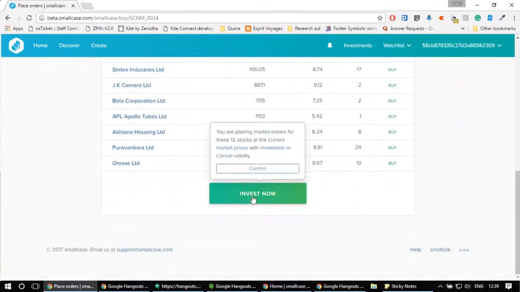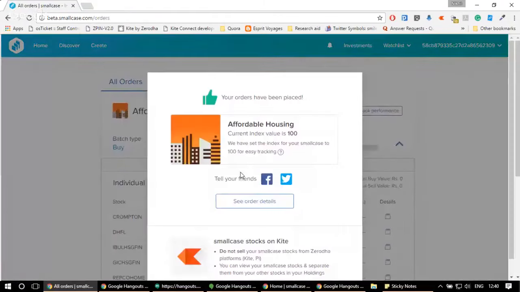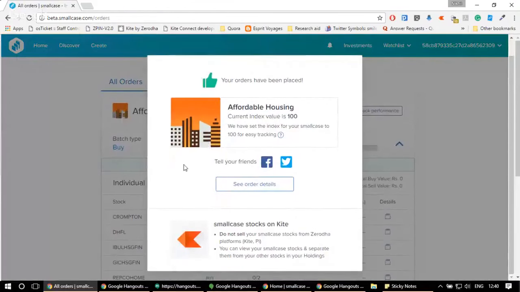Before we place the order, we do a double confirmation from your side and tell you that it's going to be market orders and we are placing 12 stocks at the current market prices. You just need to click on confirm and all the orders would be placed. Now, as you can see here, all the orders have been placed and we have set your custom index to 100.